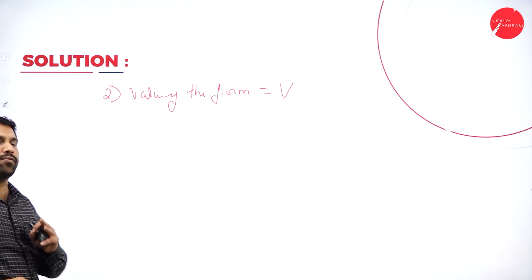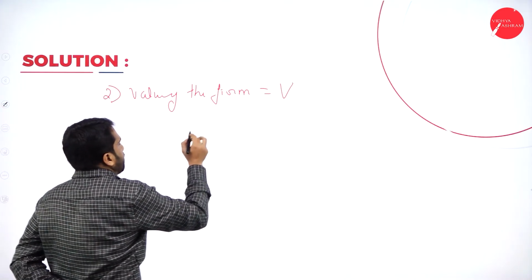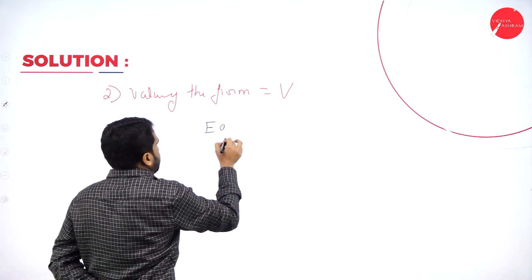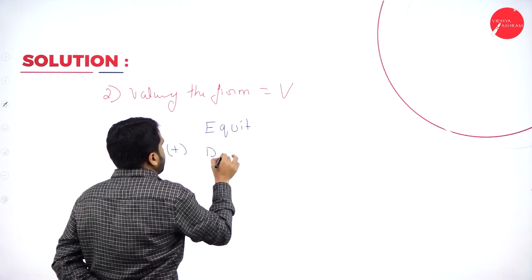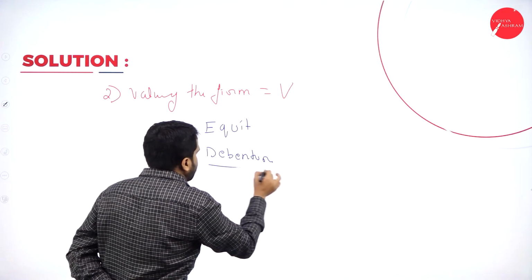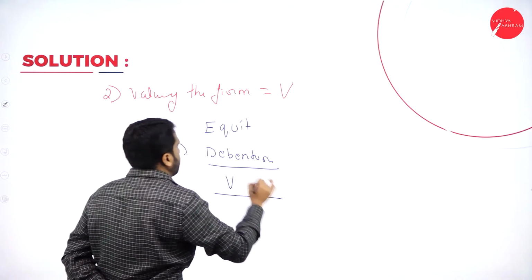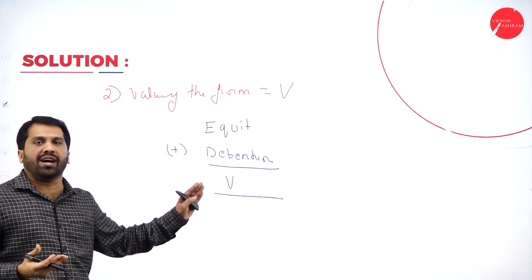We call it V. Now, the easiest one: equity plus debenture is equal to value of the firm.